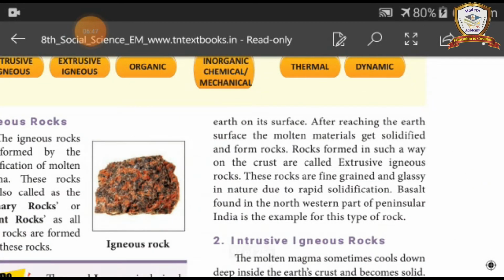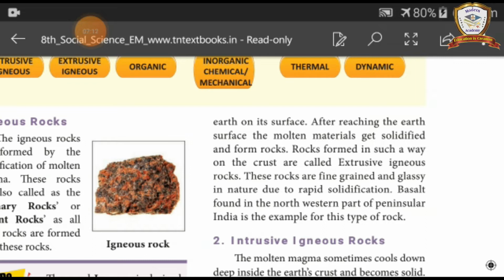earth onto its surface. After reaching the earth's surface, the molten materials get solidified and form rocks. Rocks formed in such a way on the crust are called extrusive igneous rocks.